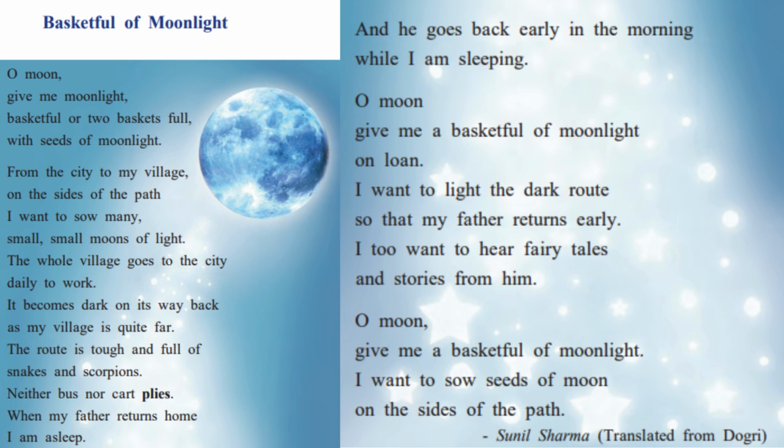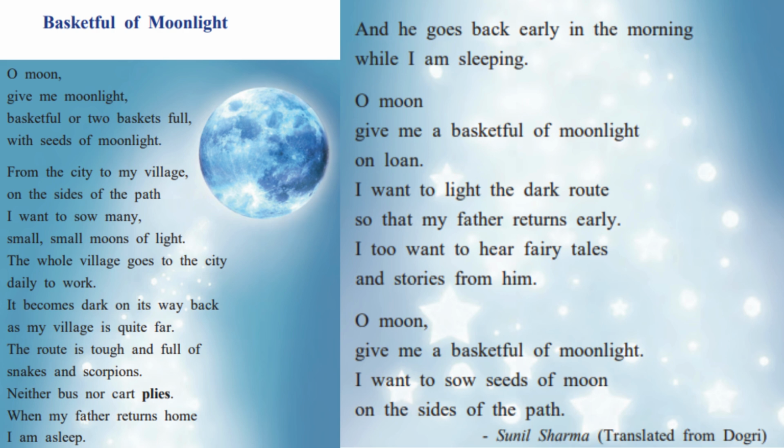So, this poem is written from the point of view of a child, an innocent child who is trying to talk to the moon, urging the moon, requesting the moon for the seeds of moonlight. Now, after reading the poem, we notice that the poem is written in free verse. There are no rhyming words, so there is no rhyme scheme also.